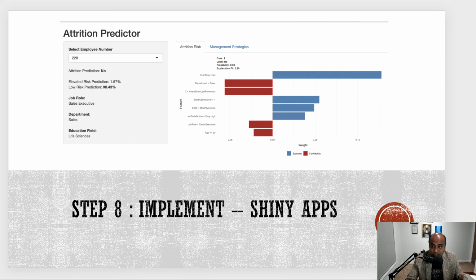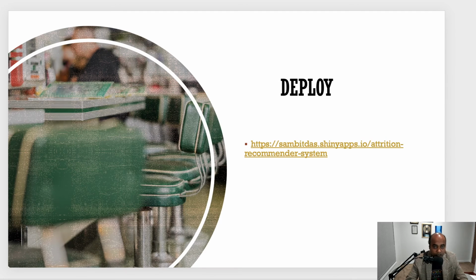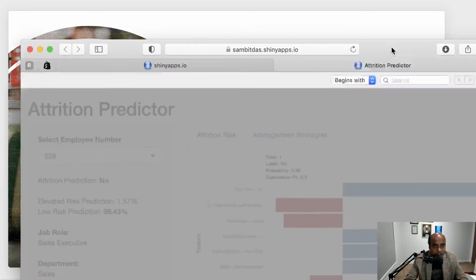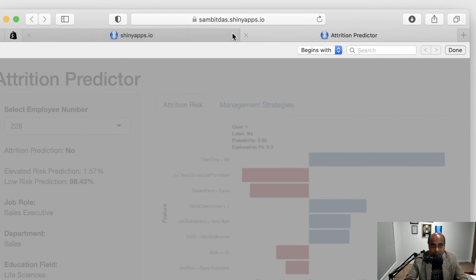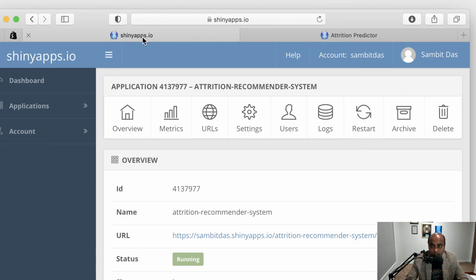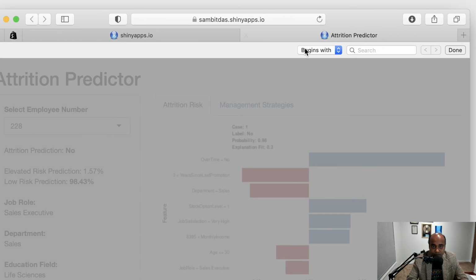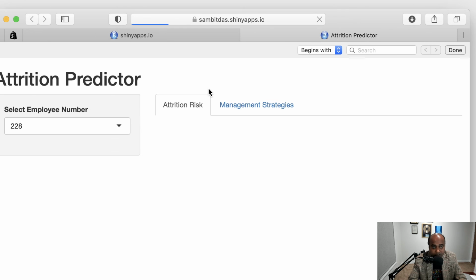So this was the Shiny app, but that's not all. I want to show you a live website that I've created using the Shiny apps. This is shinyapps.io, so you can publish your models online. I have used Shiny apps to basically publish and deploy my model. So I'm just reloading the application. I hope it works.